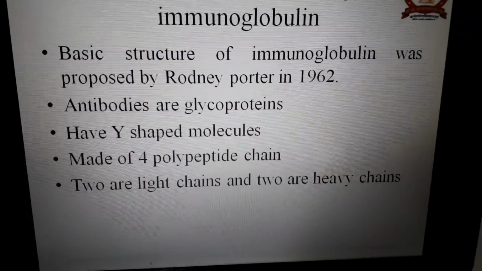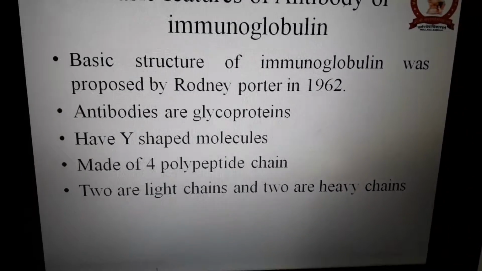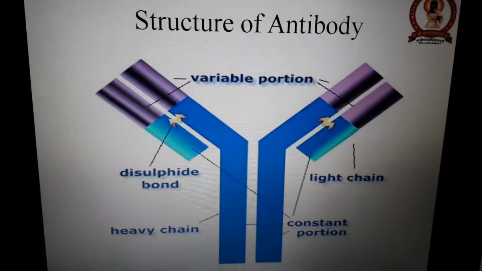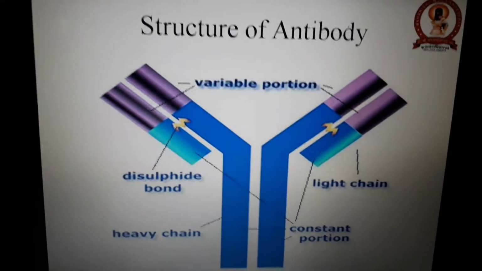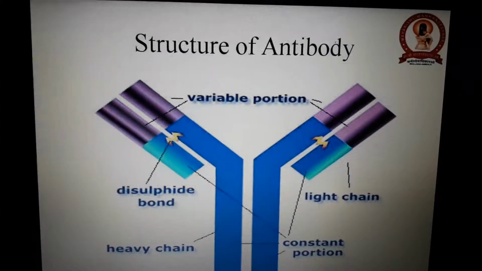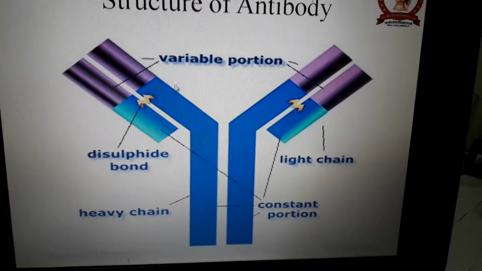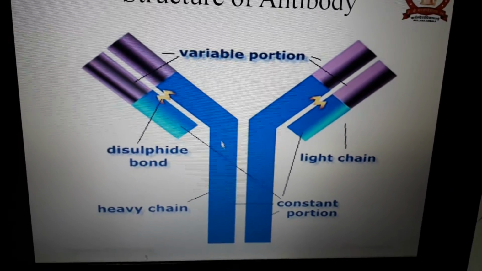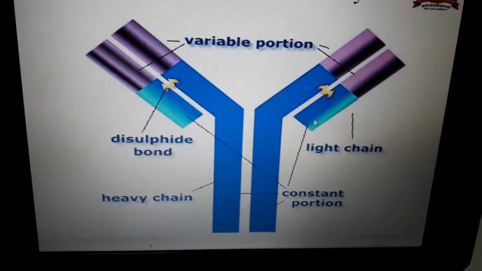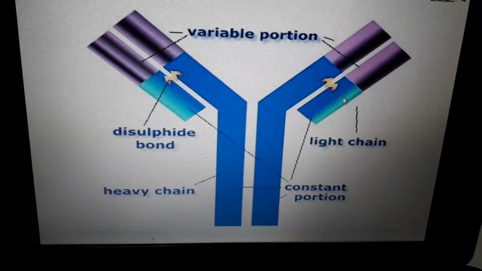2 are light chains and 2 are heavy chains. So among these 4 polypeptide chains, 2 are known as the heavy chain and 2 are known as the light chain. This is the basic structure of an antibody. As you can see, this is the antibody, and this blue portion is known as the heavy chain, and the small region is known as the light chain.